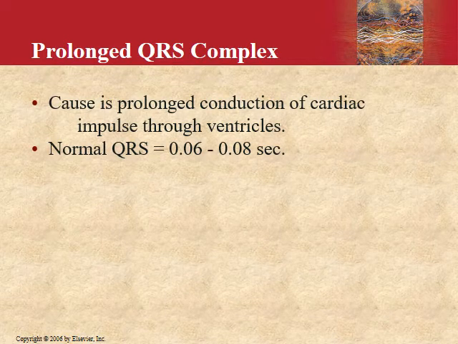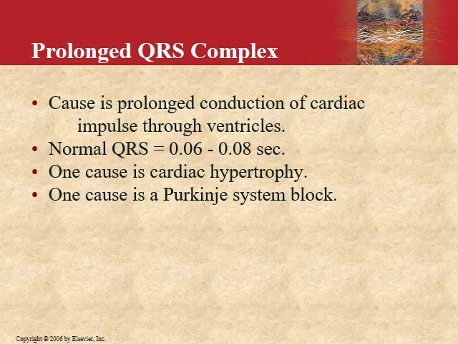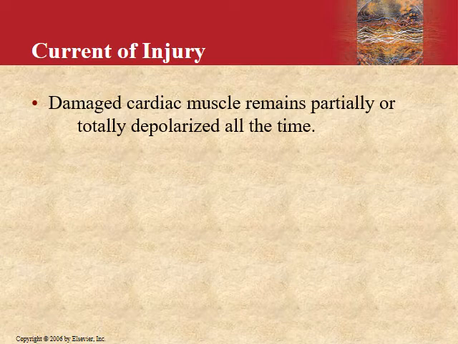Now, the prolonged QRS complex: normal is about 0.06 to 0.08 seconds. One example is due to cardiac hypertrophy or Purkinje system block, where QRS exceeds 0.12 seconds. Another important concept is current of injury. What is current of injury? For example, if there is infarction in some part of the heart due to MI, or scarring in some area of the heart, this area has now become injured.